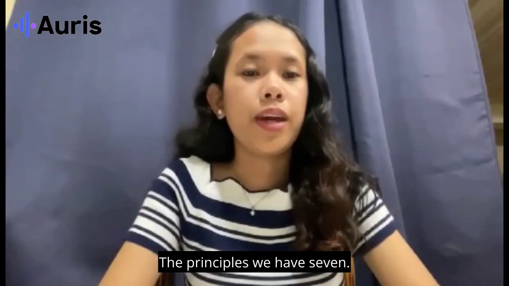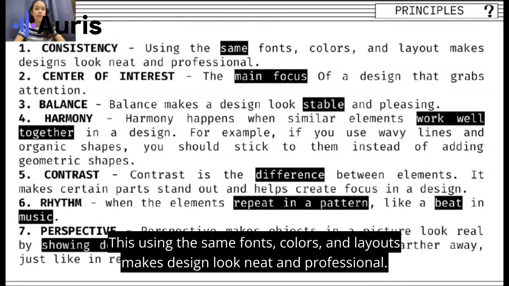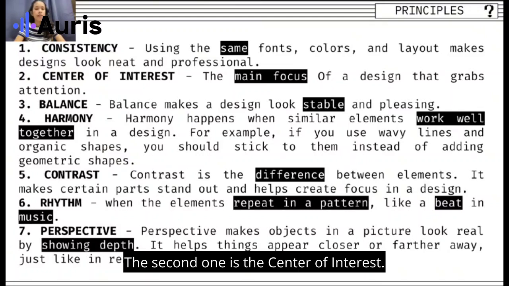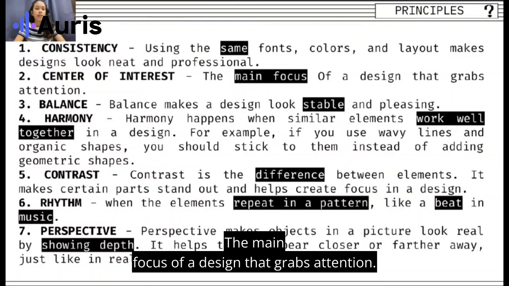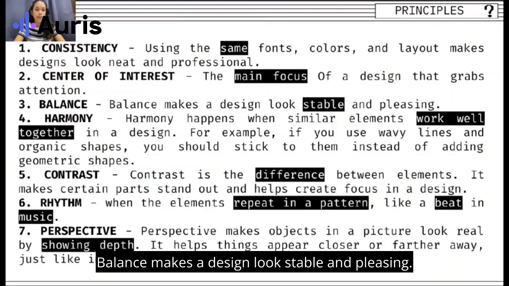The principles we have 7. The first one is consistency. Using the same fonts, colors, and layouts makes design look neat and professional. The second one is the center of interest. The main focus of a design that grabs attention. Number 3 is the balance. Balance makes a design look stable and pleasing.